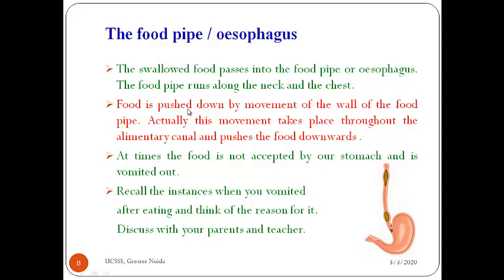Now, food is pushed down by the movement of the wall of the food pipe, and this movement takes place throughout the alimentary canal, pushing the food downwards. This movement is known as peristalsis. Due to this movement, in which direction does the food always push? It is pushed in the downward direction.